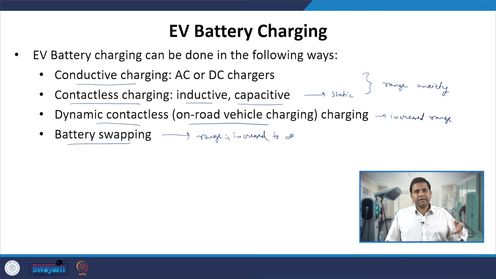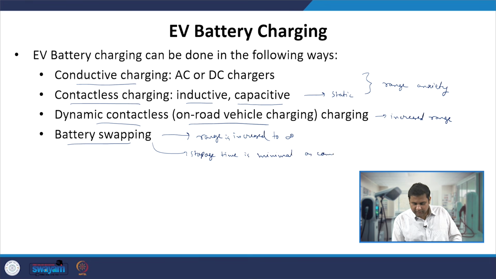Obviously you require a dedicated battery swapping station, but the stoppage time is minimal compared to conductive charging. You do not have to wait too much to charge your vehicle as compared to the case of conductive charging.